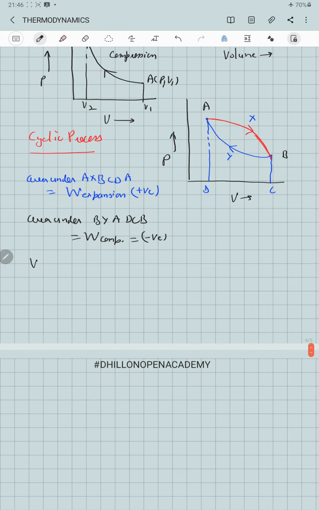So if we find out the total work done, the net work done, it will be the work done for expansion plus the work done for the compression.